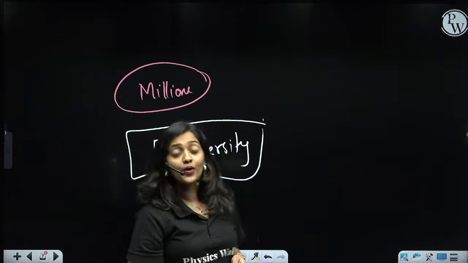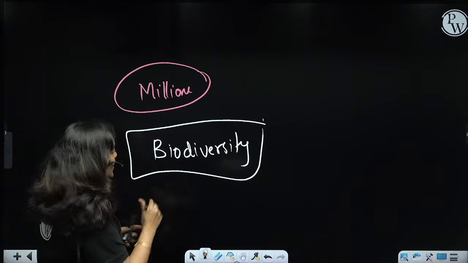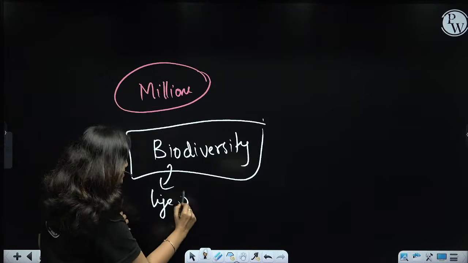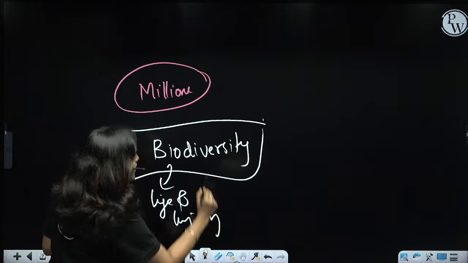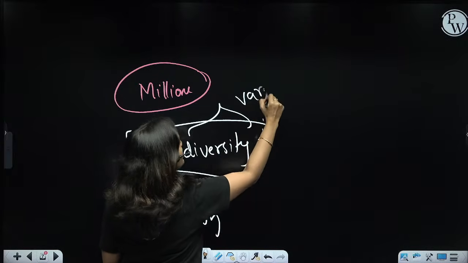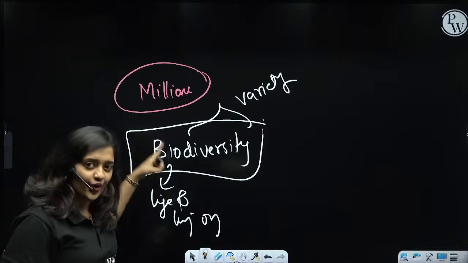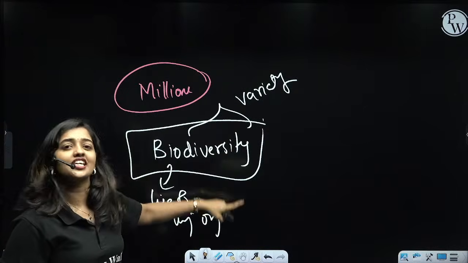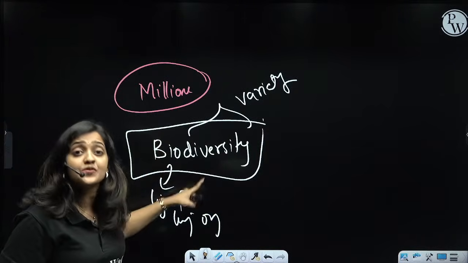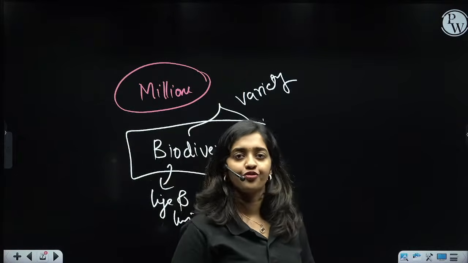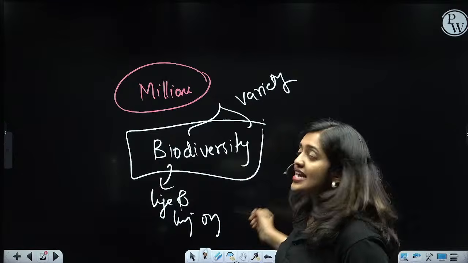So what is biodiversity? Bio means something related to biology. Biology means life and living organisms, right? Diversity means variety. So the term biodiversity indicates the variety or diversity or difference in the types of living organisms present in our biosphere. Is that clear for you? The term biodiversity, is that clear for you?